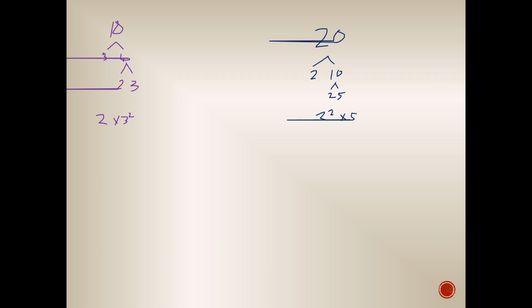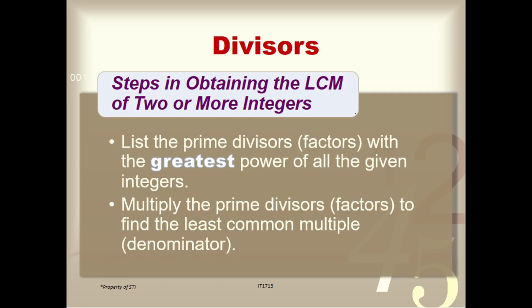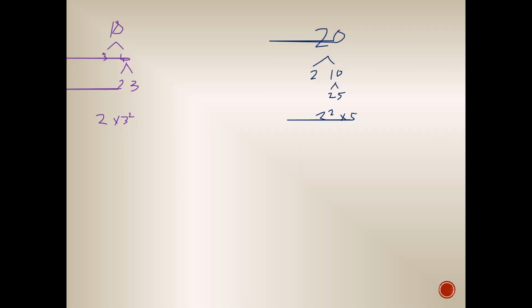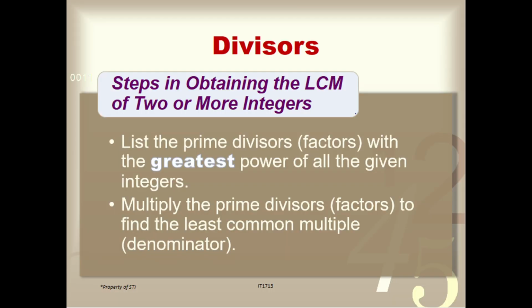Okay. So, after natin ma-list, after natin ma-undergo siya sa prime factorization, list the prime divisors or factors with the greatest power of all the given integers and multiply the prime divisors to find the least common multiple. Ano ibig sabihin yan?